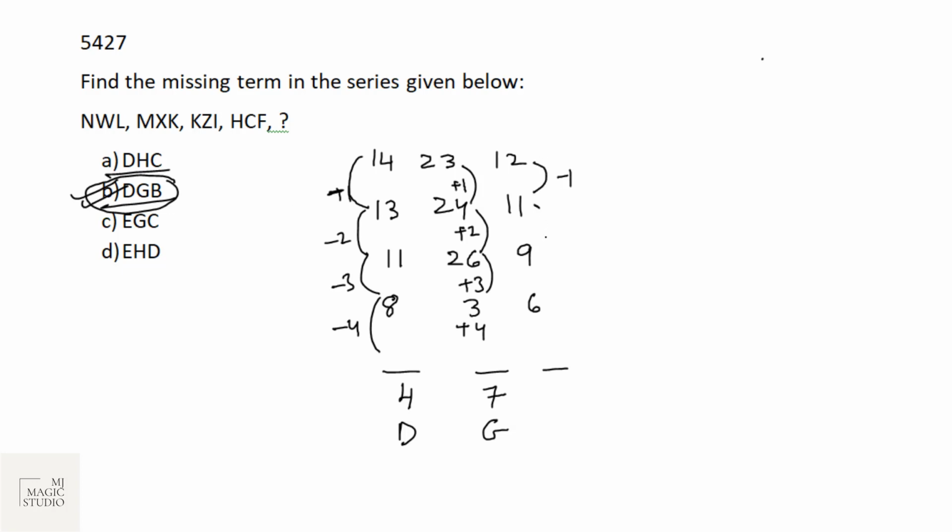Let's check for the last one. This is minus 1, minus 2, minus 3. It should be minus 4. That is 2. And the second one is B. DGB. Option B is the answer.